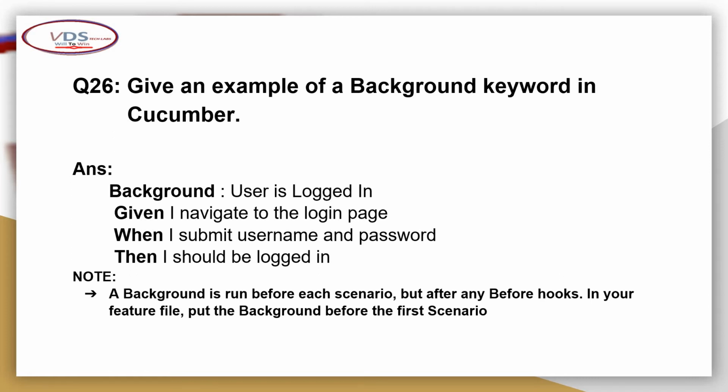Okay, so this is the very important point actually. Background keyword is run before each scenario, but after any hooks. If we apply any hooks, then after the hooks are run, the background keyword will execute. Okay, so background keyword is run before each scenario, but after any before hooks. In your feature file, put the background keyword before the first scenario. Okay, and this we will cover in the coming question when we discuss hooks. So let's proceed to the next question.